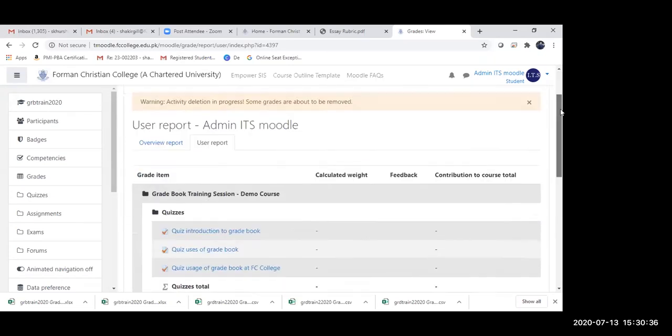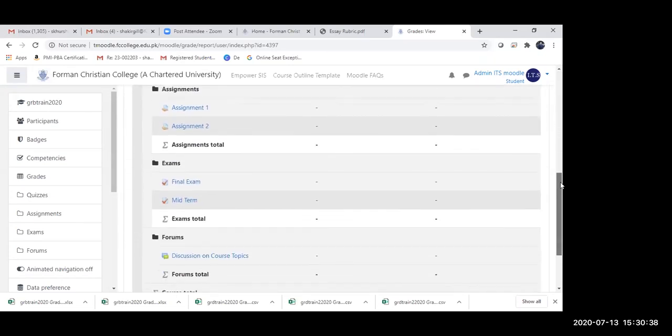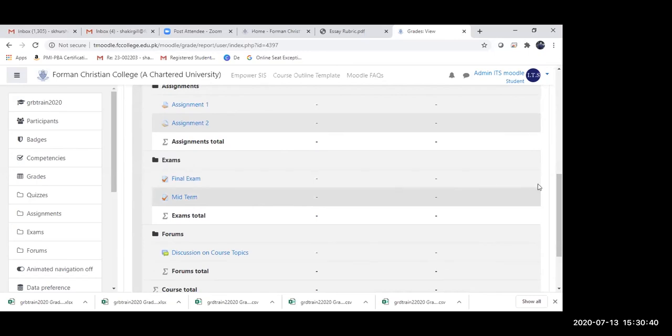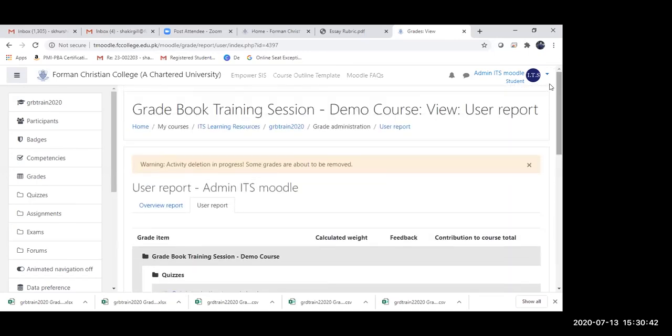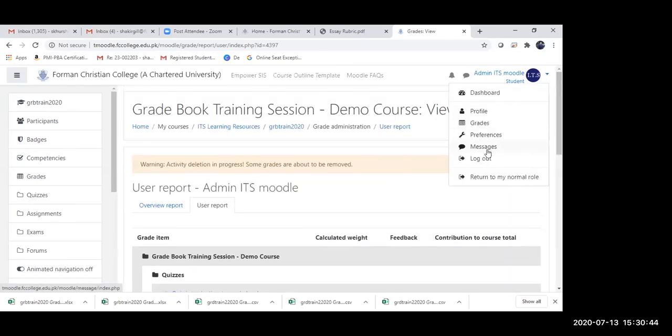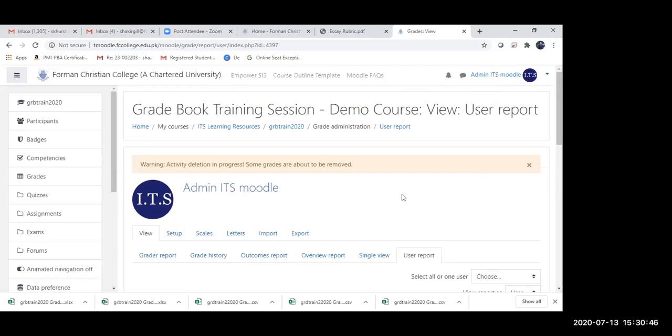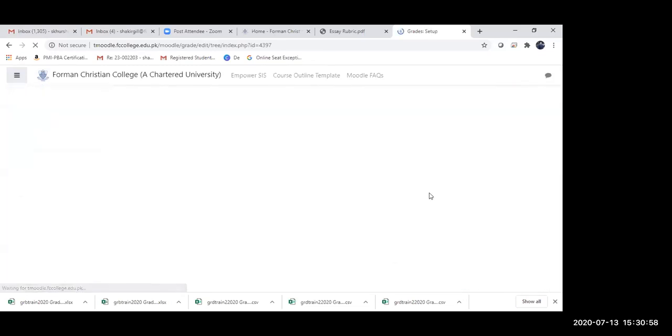So this is my report. My final exam, I don't know. Midterm, I don't know. So I can hide that. I think that clarifies, but there's still two questions. Can Moodle make a bell curve final grade, and can we add extra mark to student scores as bonus marks? These two are left now.